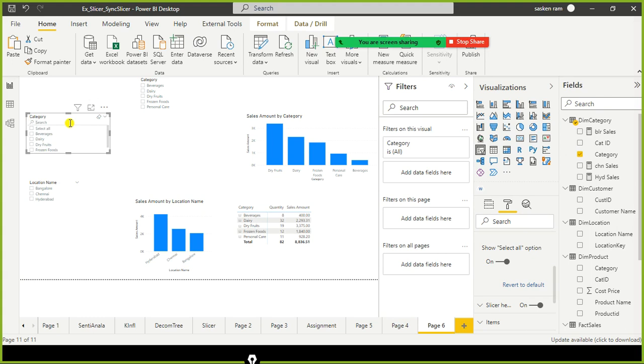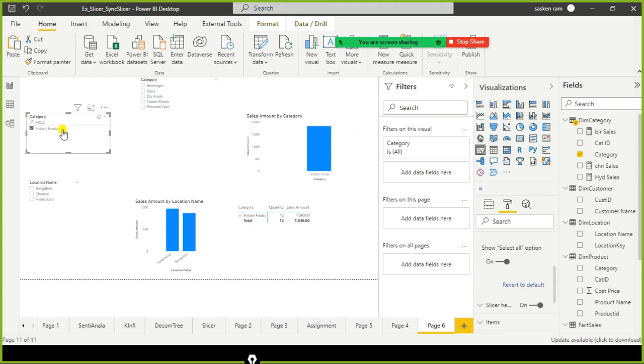Instead, with the search feature, for example, I am interested in selecting frozen foods. I want to apply filters to my report page using frozen foods, right? I can select it by typing it.